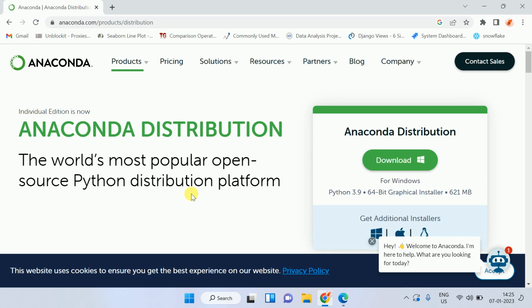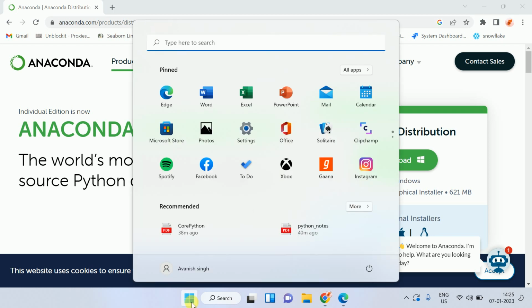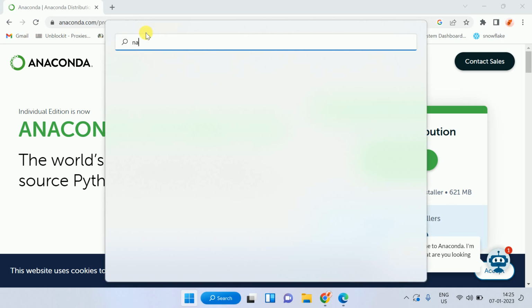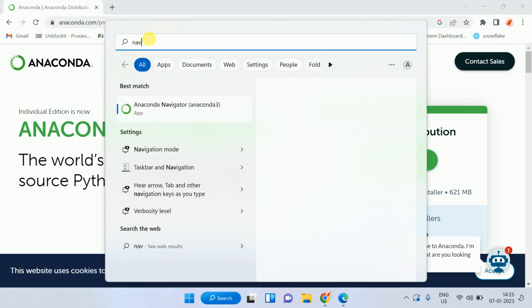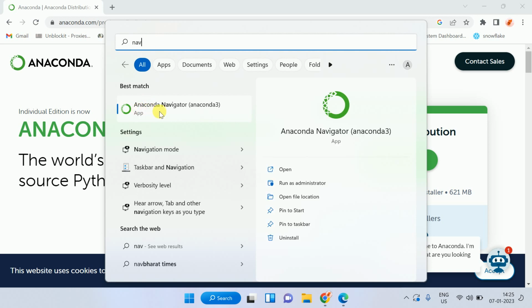I'm not going through how to download and install it because I already have it, and it's a very simple process. You can easily download it by yourself. Let me just show you how it will look when you download and install it. Whenever you download it, you will see Anaconda Navigator in your search bar. Just click on this one.